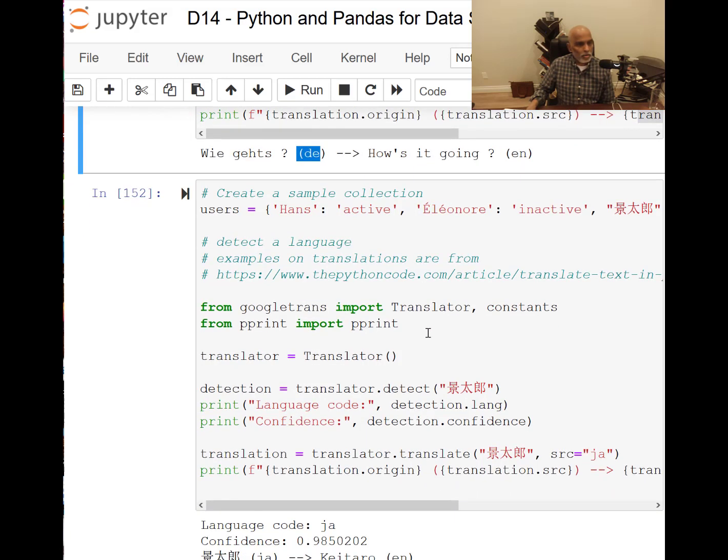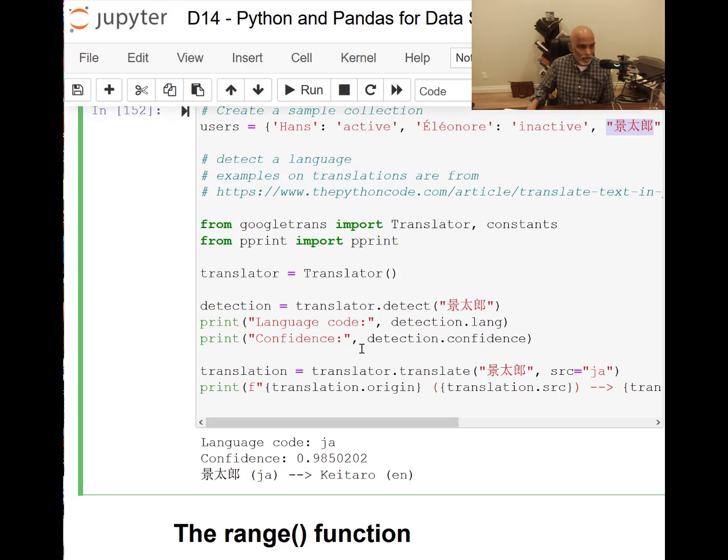So we can use that, and I'm going to translate this. What is it? It's a name. That's what I want to do. So if I do this one, for example, it identified the language automatically. So the code here basically detects the language, with translator.detect.